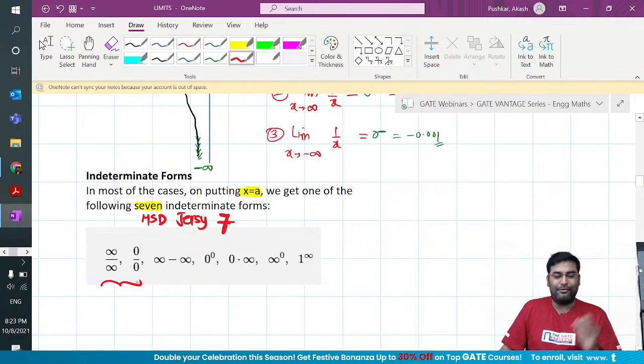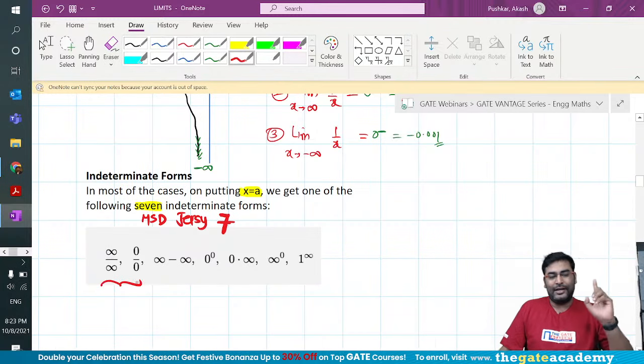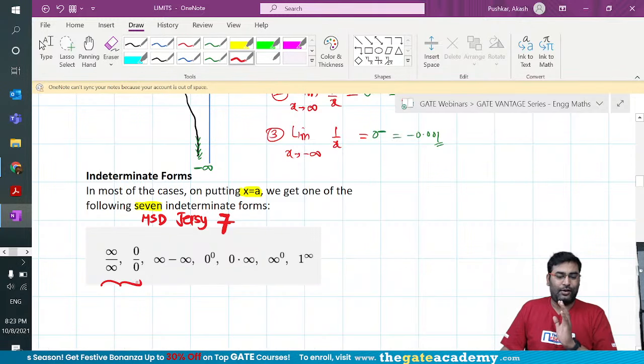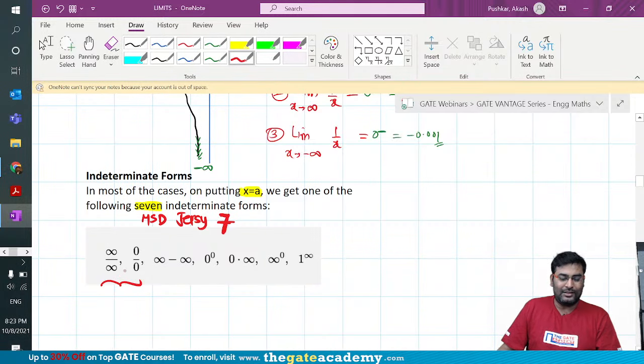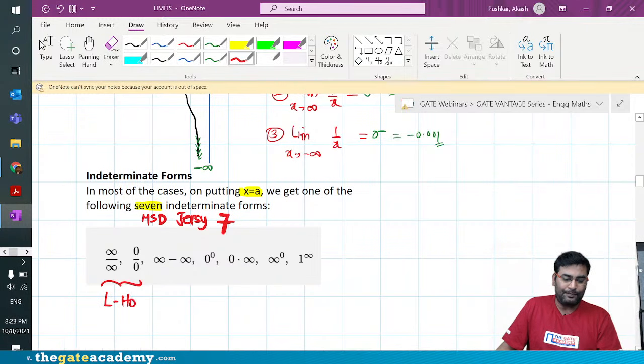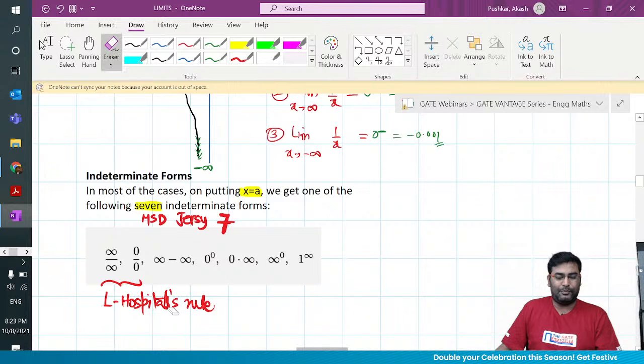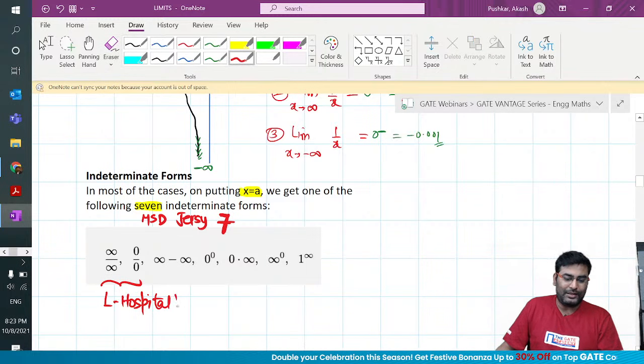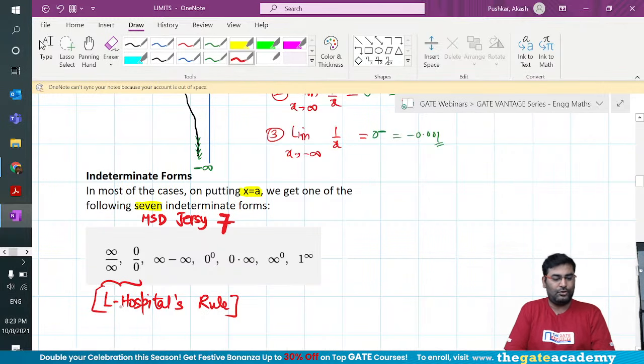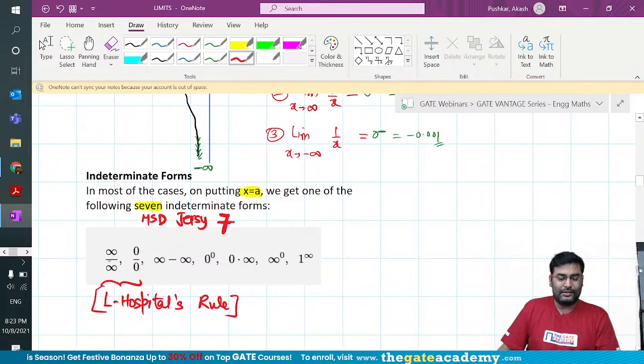These are very common. Every student in maths knows them. Infinity by infinity, 0 by 0 form. These are the two indeterminate forms where we are going to apply L'Hôpital's rule. It is not pronounced L hospital, right? The right way to pronounce it is L'Hôpital's rule, though we write it as L'Hospital's. It's up to you guys, I don't have anything against it. These are the two forms where they use L'Hôpital's rule.